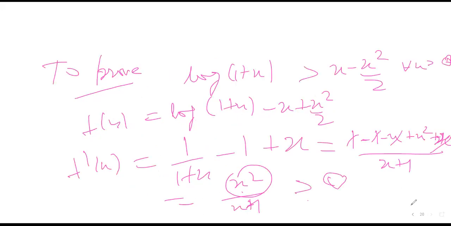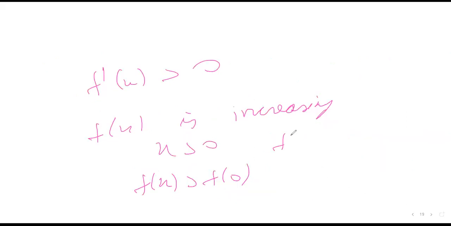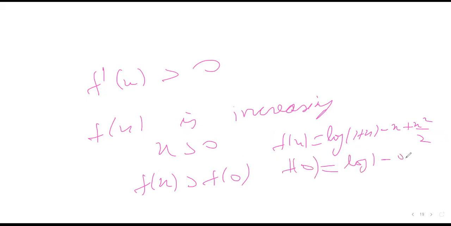What was our fx? Fx was log of 1 plus x, minus x plus x square by 2. So f of 0 is equal to log 1 minus 0 plus 0, which is equal to 0.